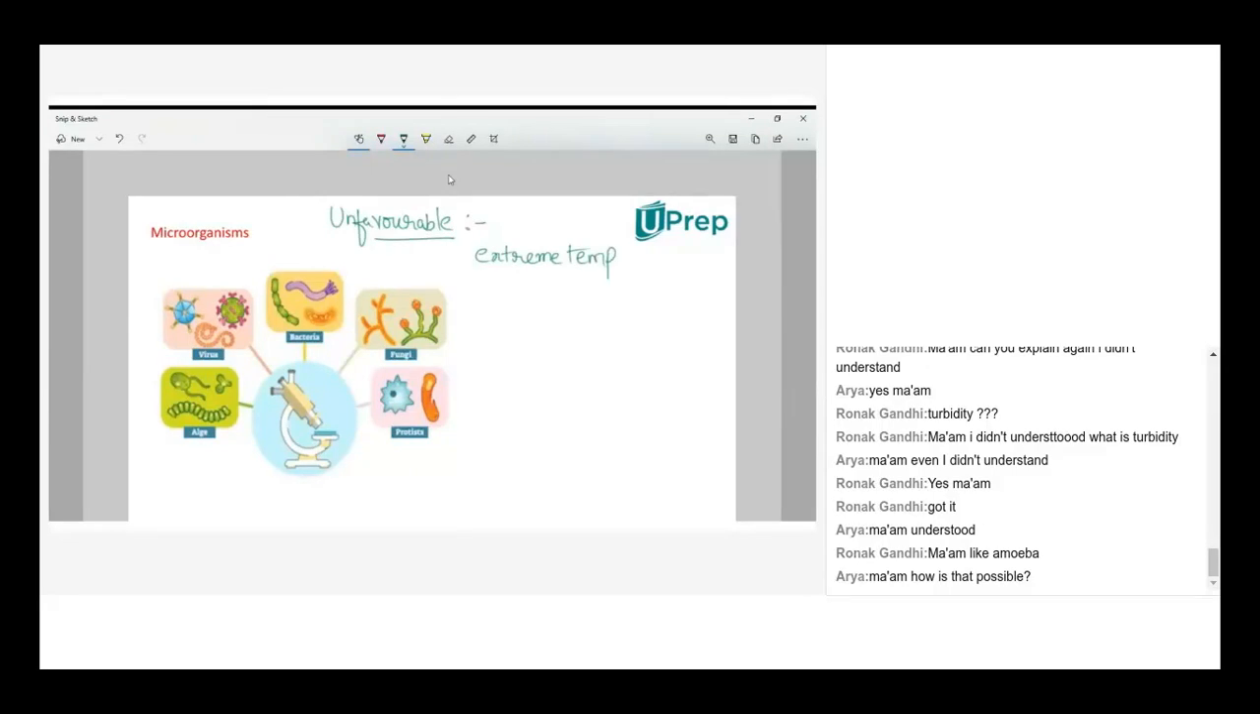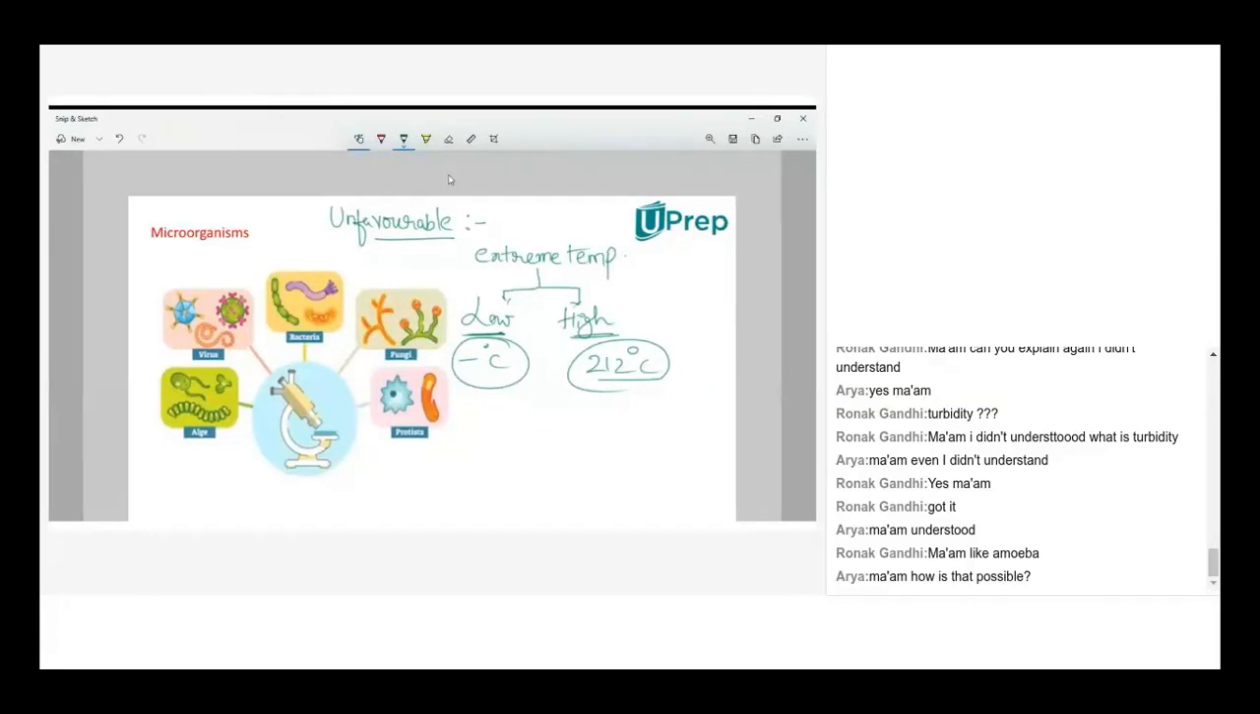I'll explain that. Now when you take extreme temperatures, it could be very low temperature or very high temperature. Isn't it? For very low temperature, we can go to minus degrees Celsius. For very high temperature, we can go to 212°C. Even at these extreme conditions, some microorganisms can survive.